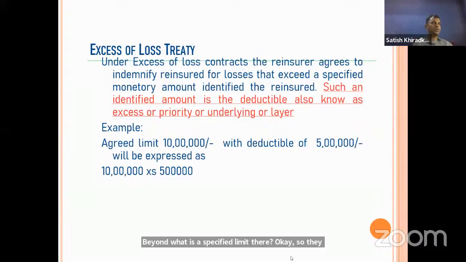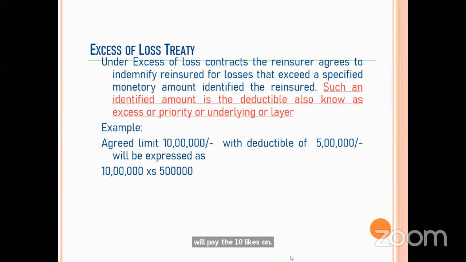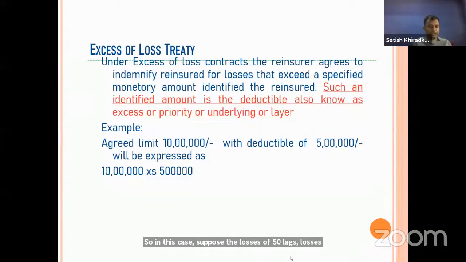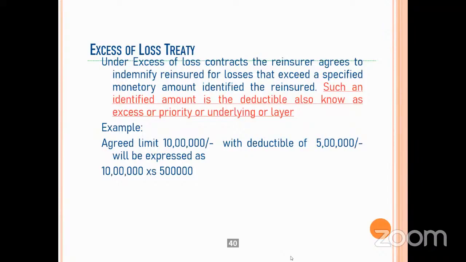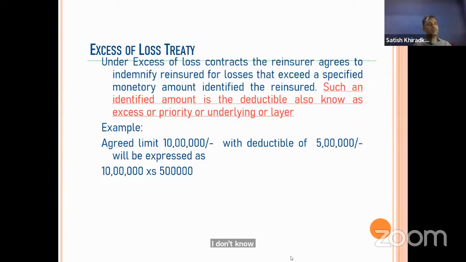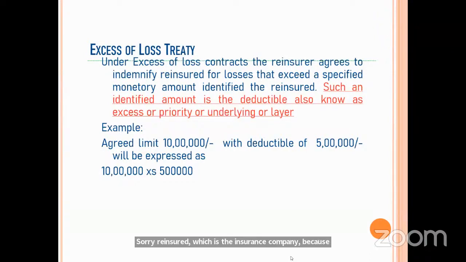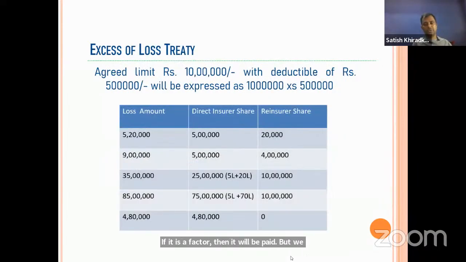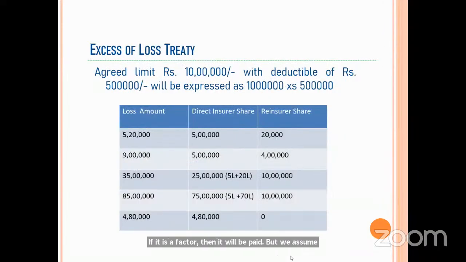So in this case, suppose the loss is 50 lakhs, how much will the reinsurance company pay? 40 lakhs? Correct. First 5 lakhs will be paid by the insurance company. Then 10 lakhs will be paid by the reinsurance company. And the remaining 35 comes back to the reinsured, which is the insurance company, because there is no further arrangement. If it is facultative, then it will be paid, but we assume that there is no arrangement. So likewise, some examples are given. I hope it will be clear how to do this.